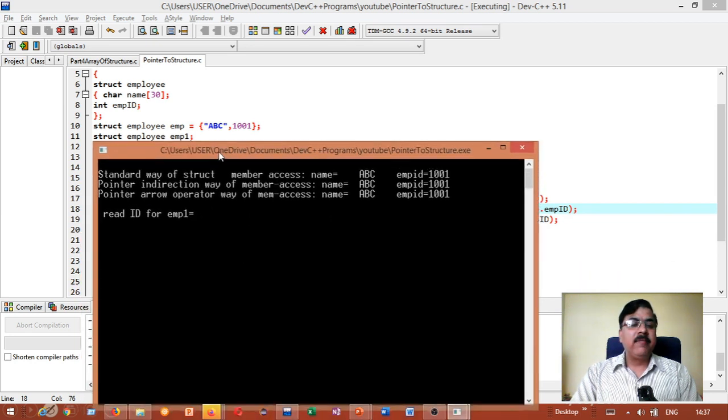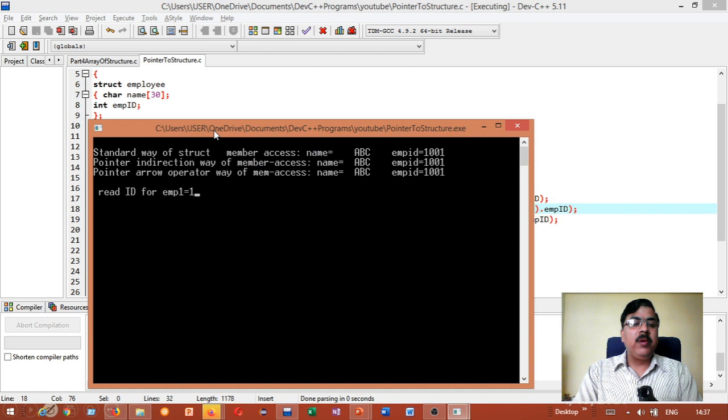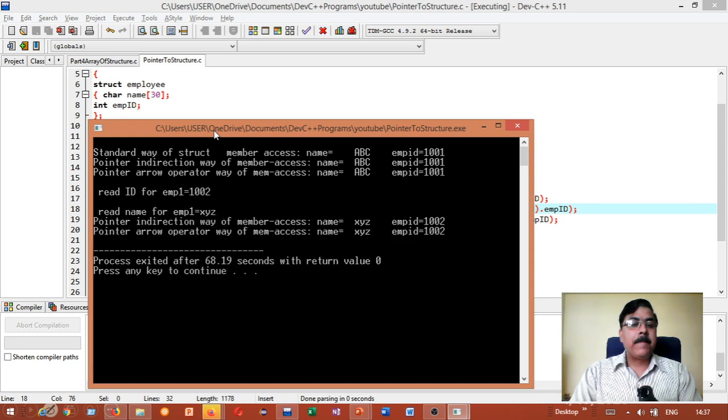Now try to give more values. Say the new employee ID is 2 and the name of the new person is, say, XYZ. Pointer indirection way of member access: name is XYZ, employee ID is 1001. Similarly, in terms of arrow operation, XYZ and 1001.